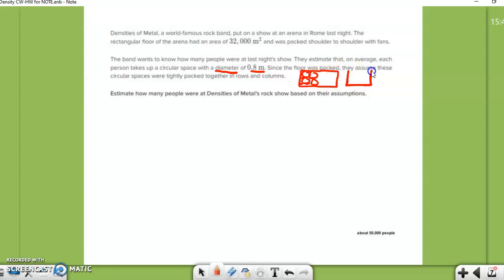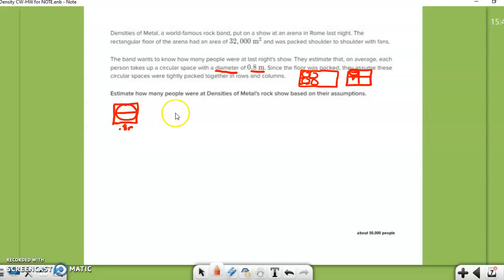But if I took a rectangle and put a circle in each one, the diameter would be the same thing as the edge of my little rectangle. So for each person, I know they take up a circular space, but the diameter makes this 0.8 meters.